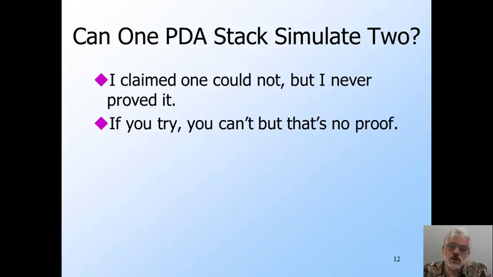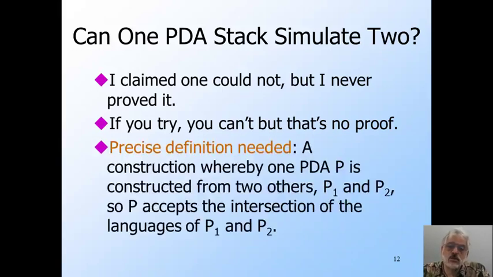But the failure to prove something is no proof that it can't be done. So the first thing I need to do is to give a precise definition of what would be considered a successful simulation of two stacks by one. I propose that as a minimum, if I had such a construction, I would be able to use it to design one PDA-P that could simulate two others, P1 and P2, and in particular to accept if and only if both accepted. That is, I would have a PDA construction that showed CFLs were closed under intersection.